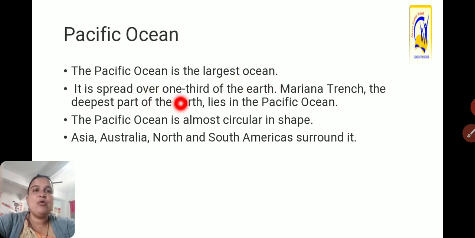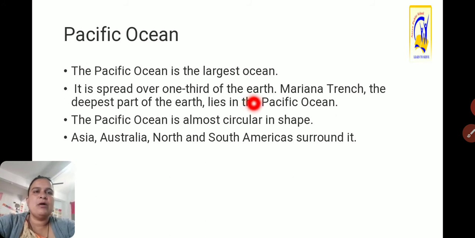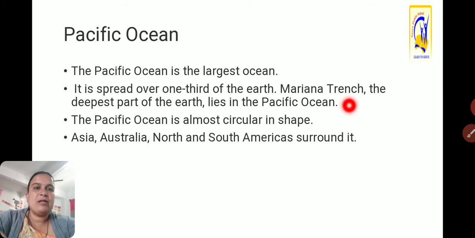It is spread over 1/3 of the earth. Like the Asia continent, the Pacific Ocean also covers 1/3 of the earth. Then the Mariana Trench, the deepest part of the earth, is located in the Pacific Ocean.